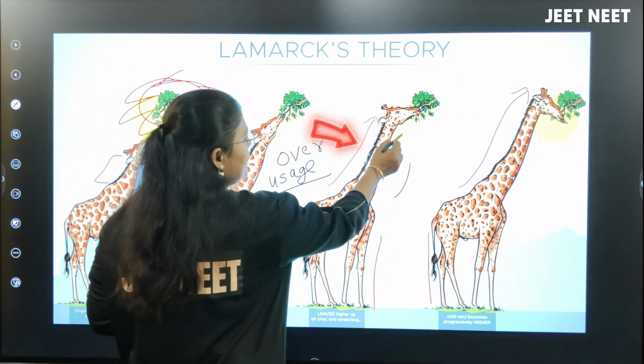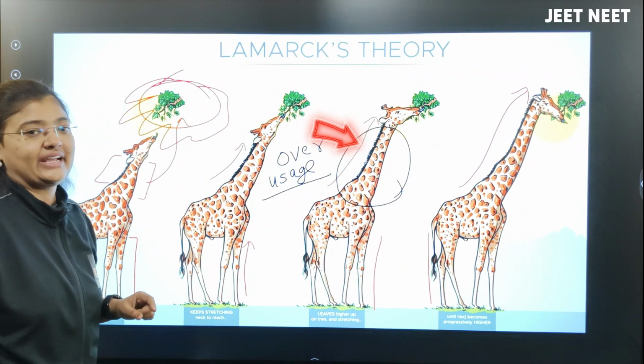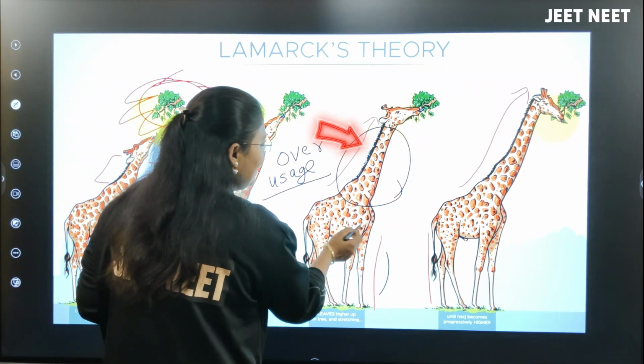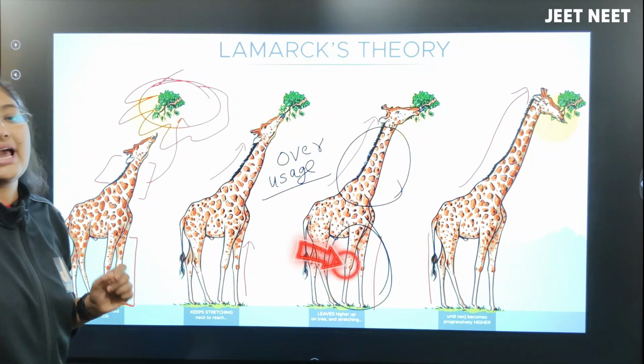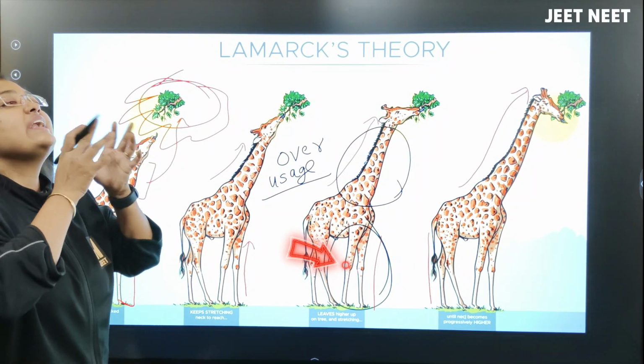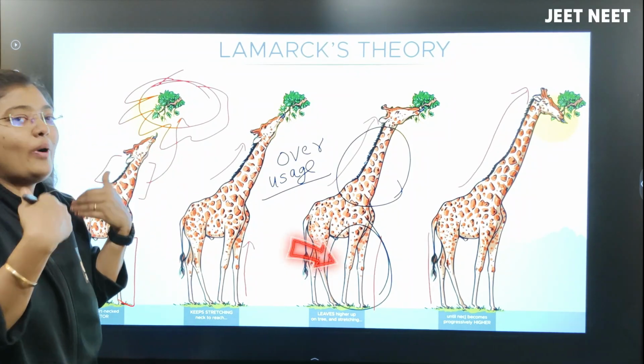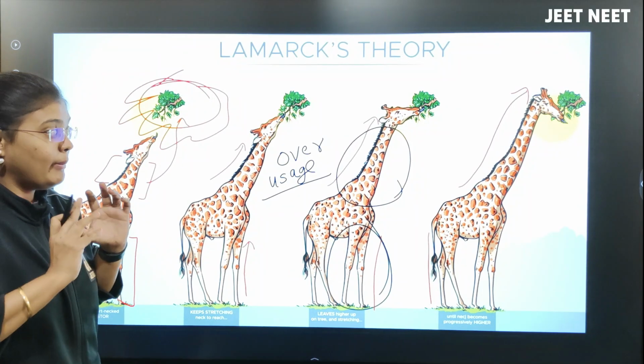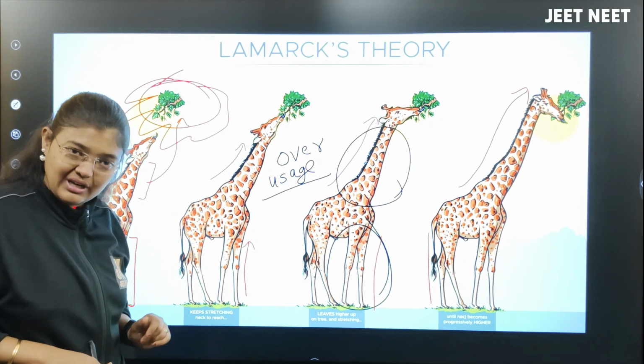This long neck is an acquired character which is present in the giraffe now. Even these long limbs are also an acquired character, because of its need it acquired this character by stretching more, by overusage of this particular organ in its body.